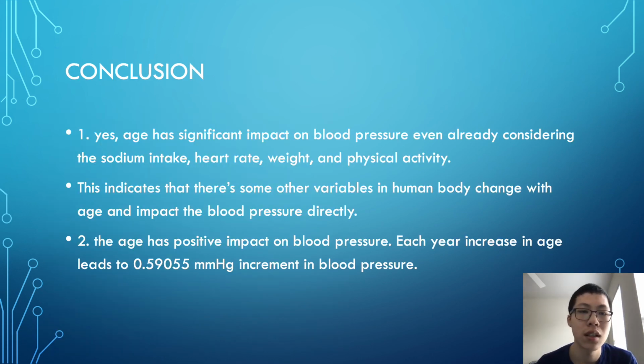So here comes the conclusion. 1, age has a significant impact on blood pressure, even after considering sodium intake, heart rate, weight, and physical activity. This indicates that there are some other variables in the human body that change with age and impact blood pressure directly. 2, age has a positive impact on blood pressure. Each year increase in age leads to a 0.95055 increment in blood pressure.